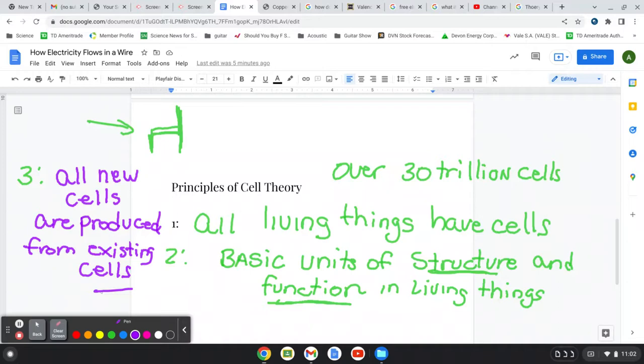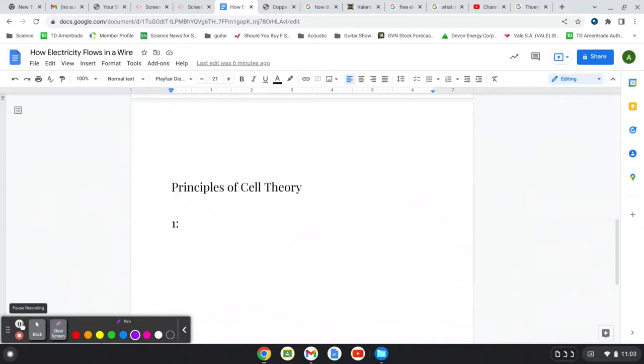And there are other smaller structures in the cell, just like inside of us, we have organs and such, which are made up of tissues, which are made up of cells, and we'll go into that. But all cells have smaller structures that serve certain functions that we'll talk about. So we know cells keep us alive. Without cells, we wouldn't be alive. Without cells, we wouldn't be us, right? So just like a house needs wood for its frame, or bricks if you have a brick house, we need cells. Cells make us. And so they have a function, which we'll talk about in the next video.